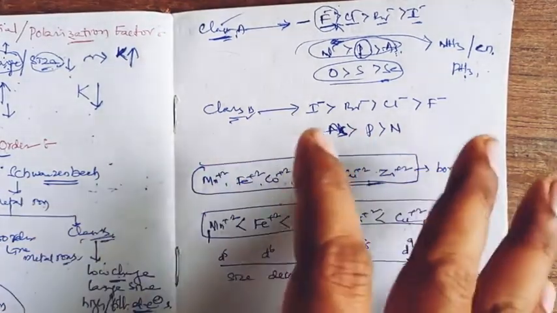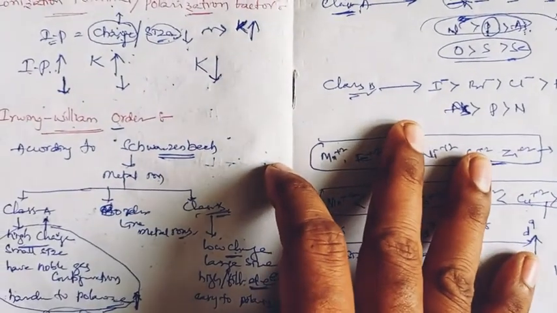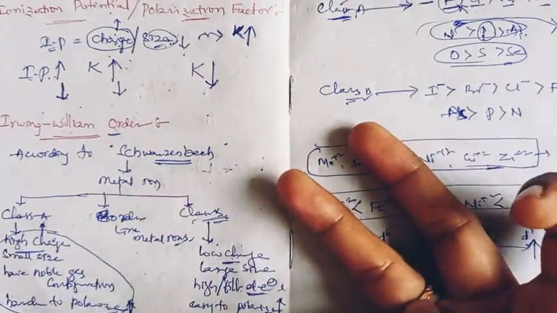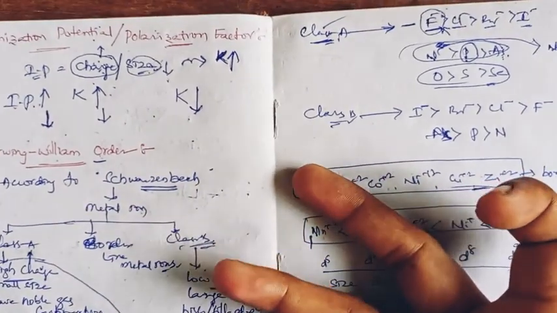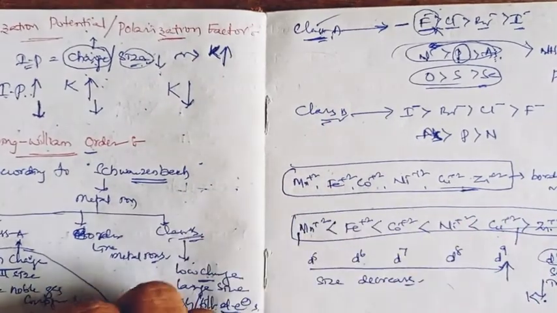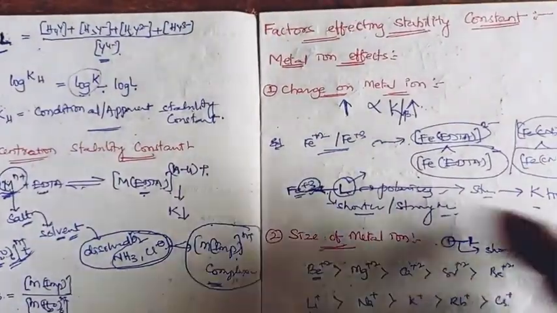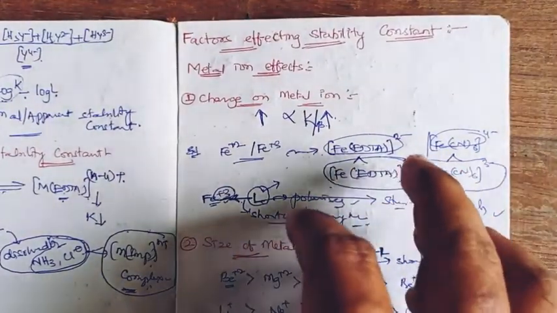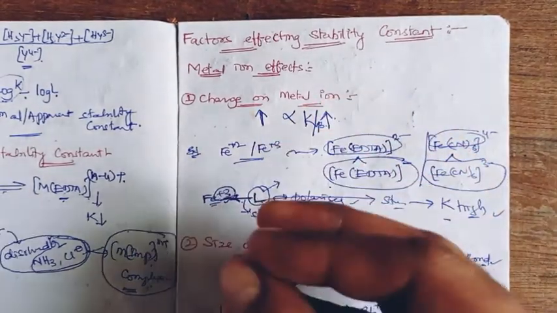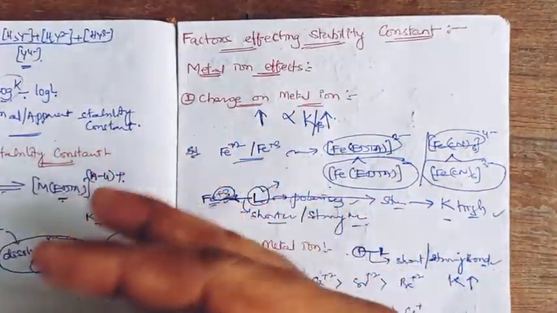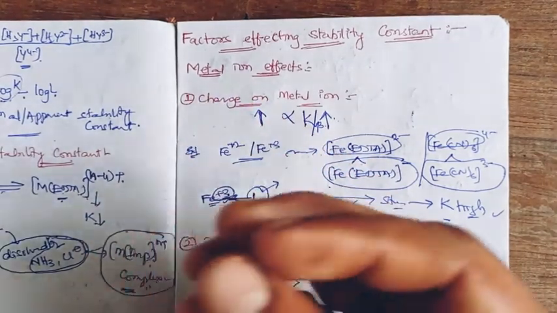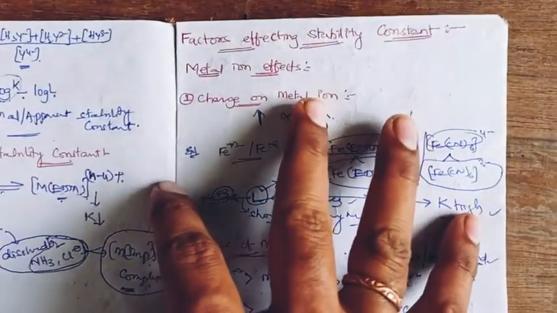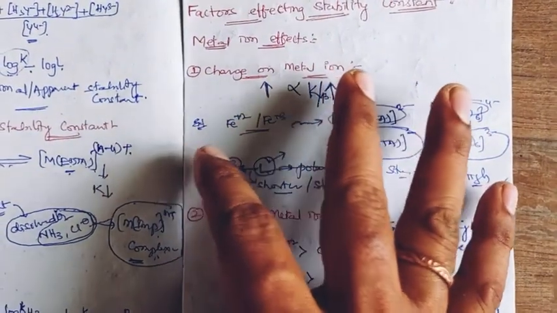So these four factors, four effects, can be expressed as affecting the stability constant of metal complexes. Here I stop. These are the four factors from the metal side, and it completes the metal side factors. Next we will discuss the ligand side factors: how the ligand factors influence the stability constant to decrease or increase its value, right? So let us stop. Bye.